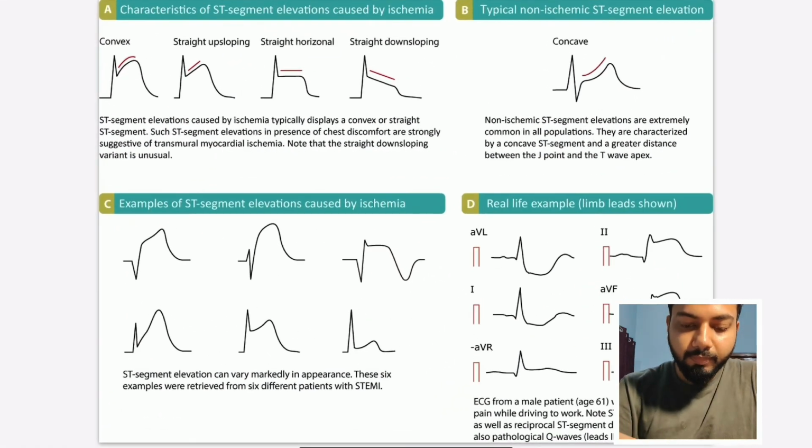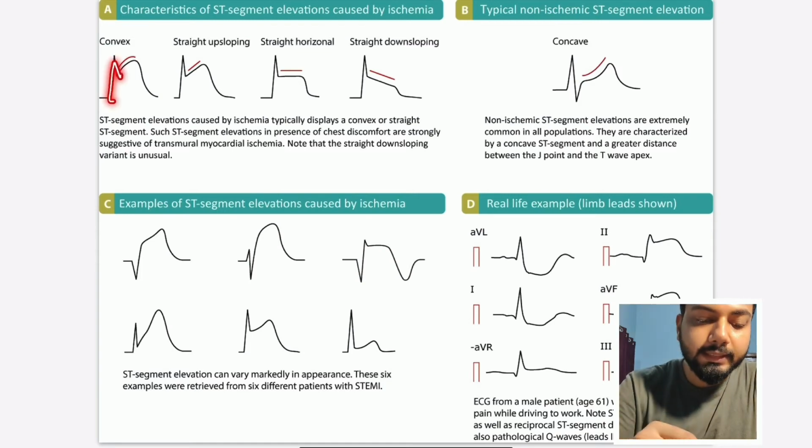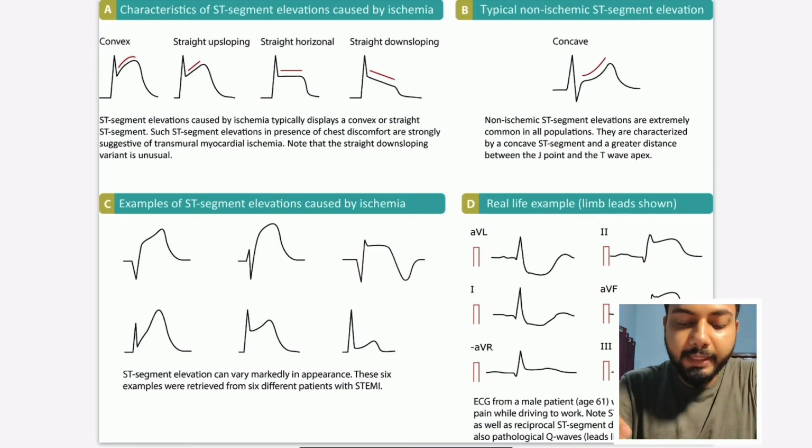On investigation, we should have an ECG done, and if there is ST segment elevation or any T inversion, then we should be very worried about what is happening inside. On ECG it can be ST segment elevation, ST segment depression, or T wave inversion.